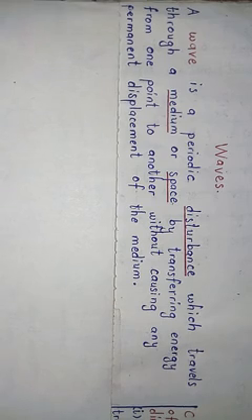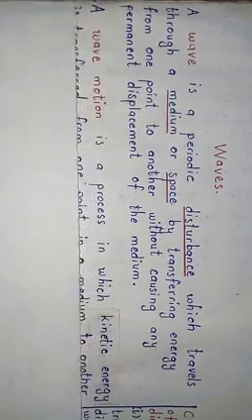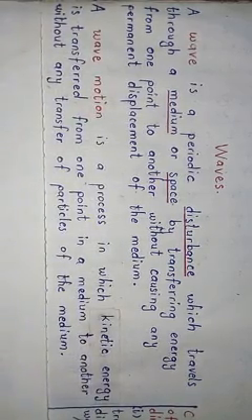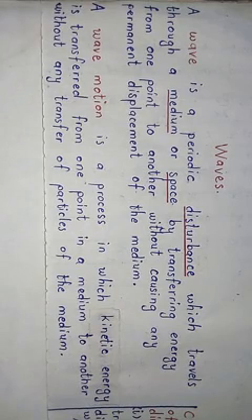Okay, so now let us proceed. We are going to look at a wave motion. A wave motion is a process in which kinetic energy is transferred from one point in a medium to another without any transfer of the particles of the medium. So that process by which you can transfer kinetic energy successfully from one point in a medium to another without moving the medium along with the energy, that is what we regard as wave motion.